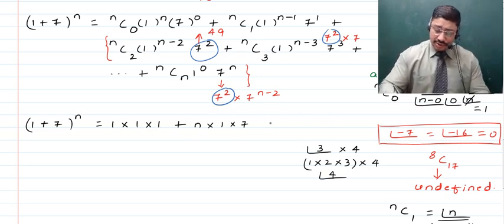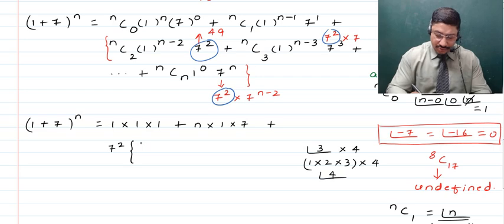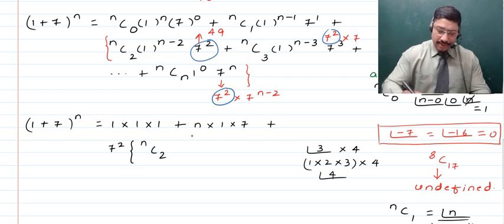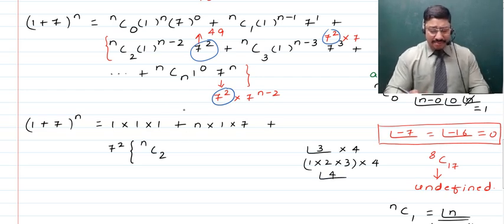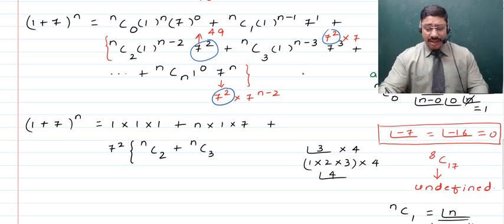And if you talk about the terms which come after this, we find that we can take this 7 square to be common outside, and inside then we'll be left with nC2, right? Again, 1 raised to any power will be 1, so as such, 1 being multiplicative identity, we can neglect it, and then we will now have nC3, again 1 raised to any power will remain to be 1.